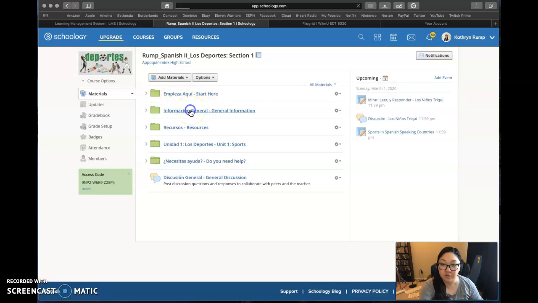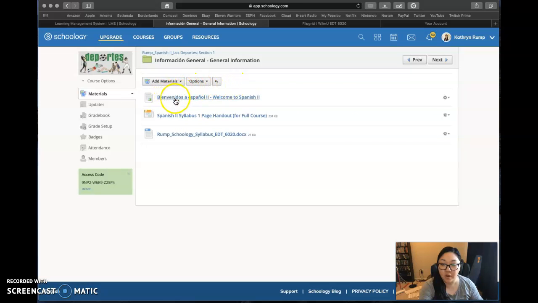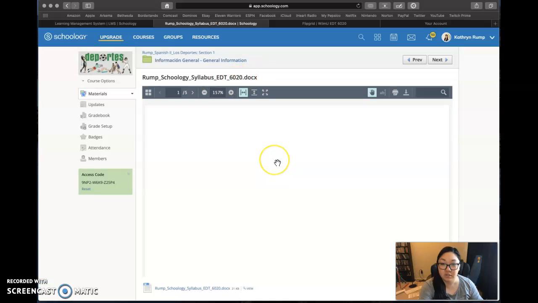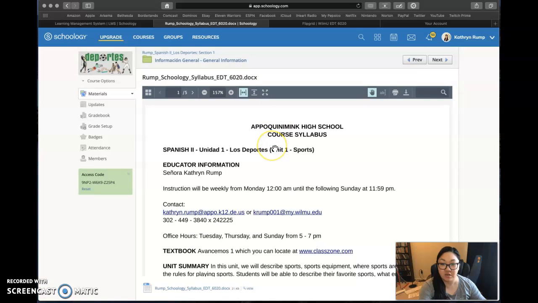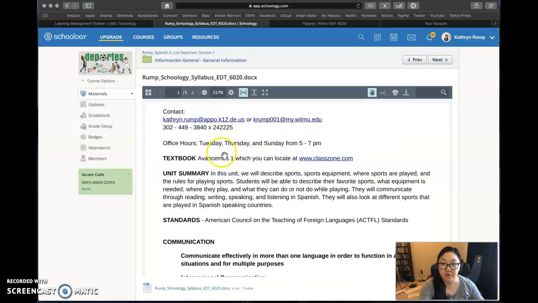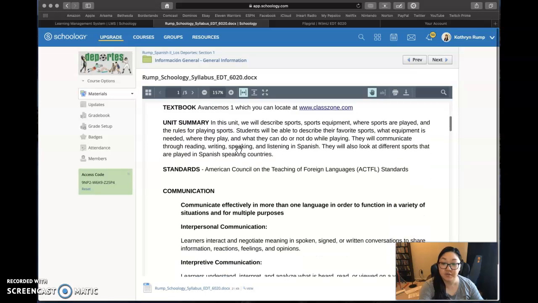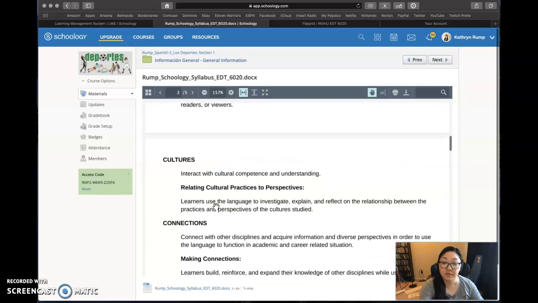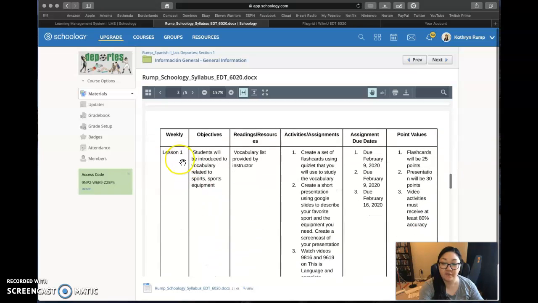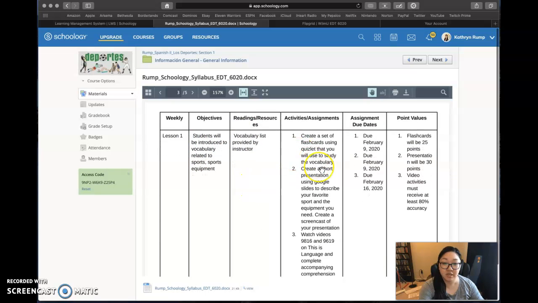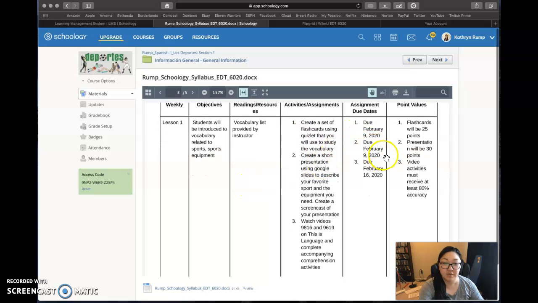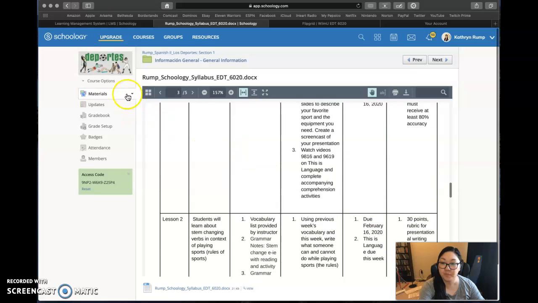This is just some general information for the course. Welcome, syllabus, and this is the syllabus specific to this Schoology course, and it will give them information here about the course, how to contact the teacher, online office hours, the standards that we will address, and then our 4 lessons with the objectives, readings or resources, activities and assignments, and their due date and point values.